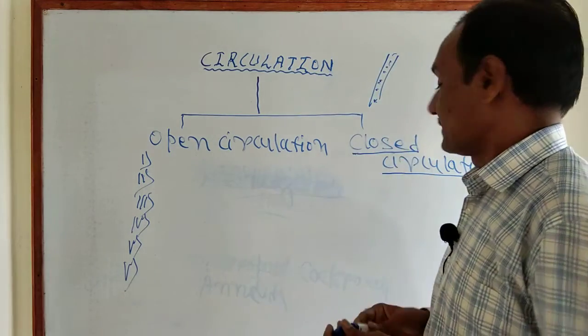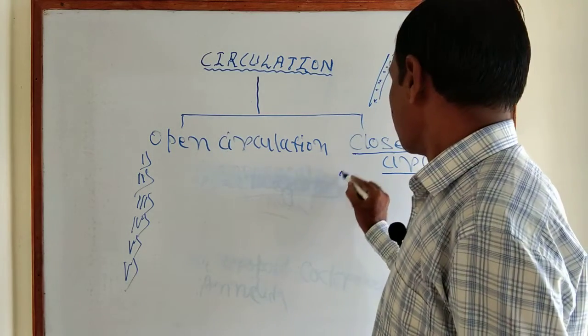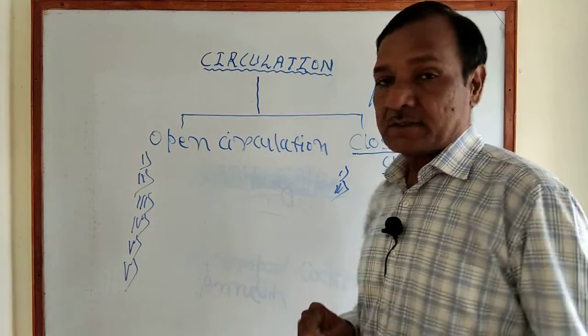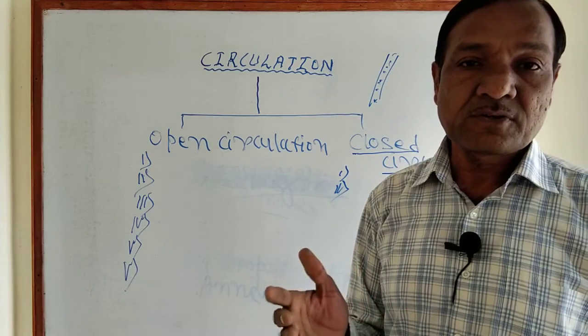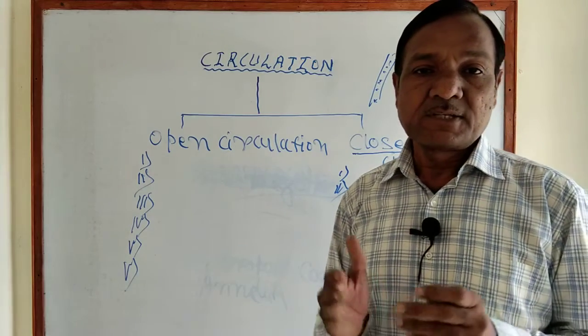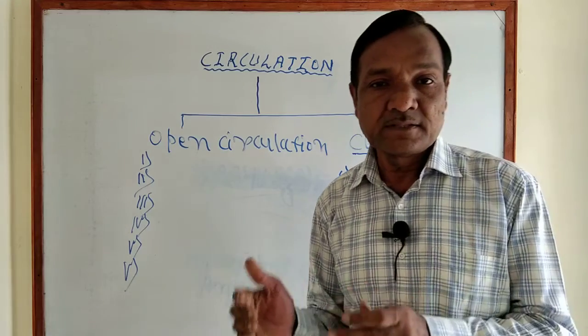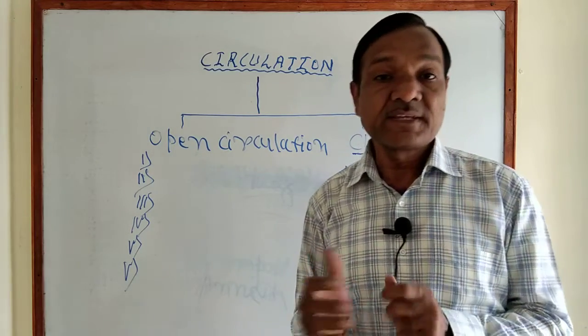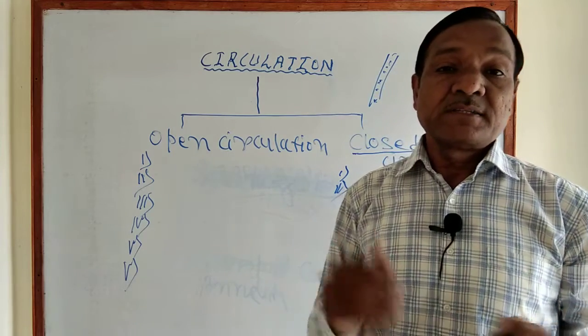That is called closed circulation. In this case, the visceral organs or body parts do not lie in the blood-filled cavity, or bathe in the blood.